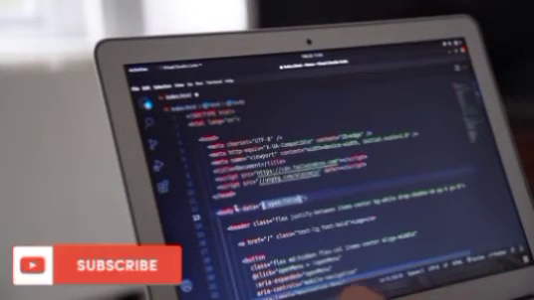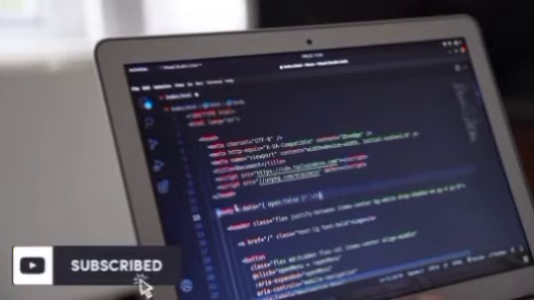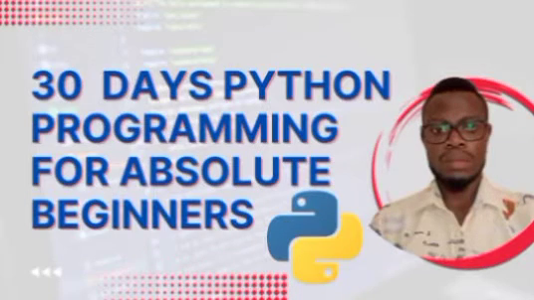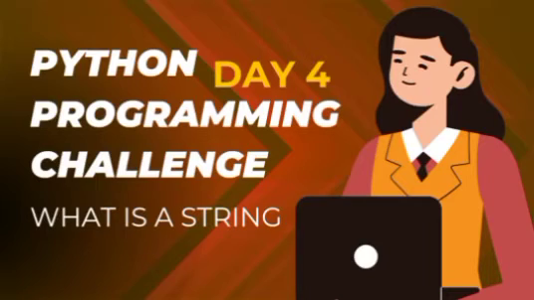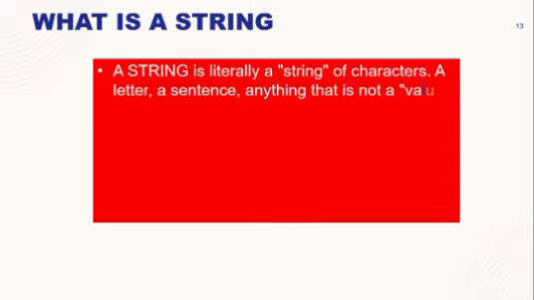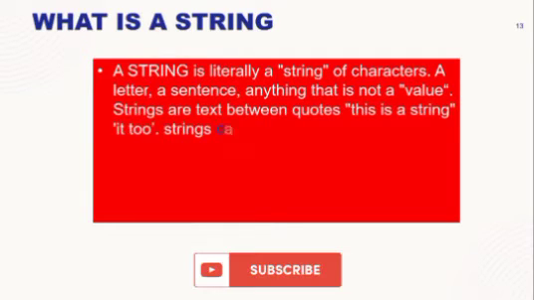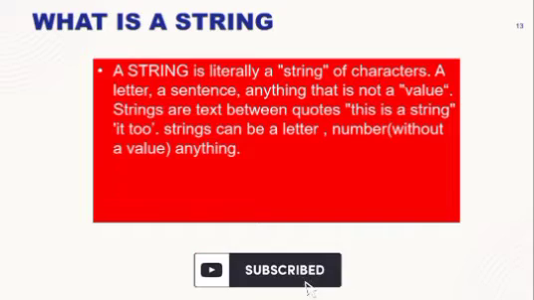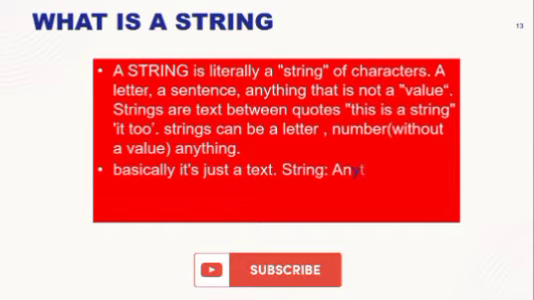Okay, today, as you all know, we've been discussing Python programming for absolute beginners. We started by installing Python, talking about integers, and I think the last thing we talked about was float. And today we're discussing what is a string. A string is literally a string of characters. Basically, anything that has to do with text is a string. Don't worry, by the time we start coding properly, you will understand this much better.